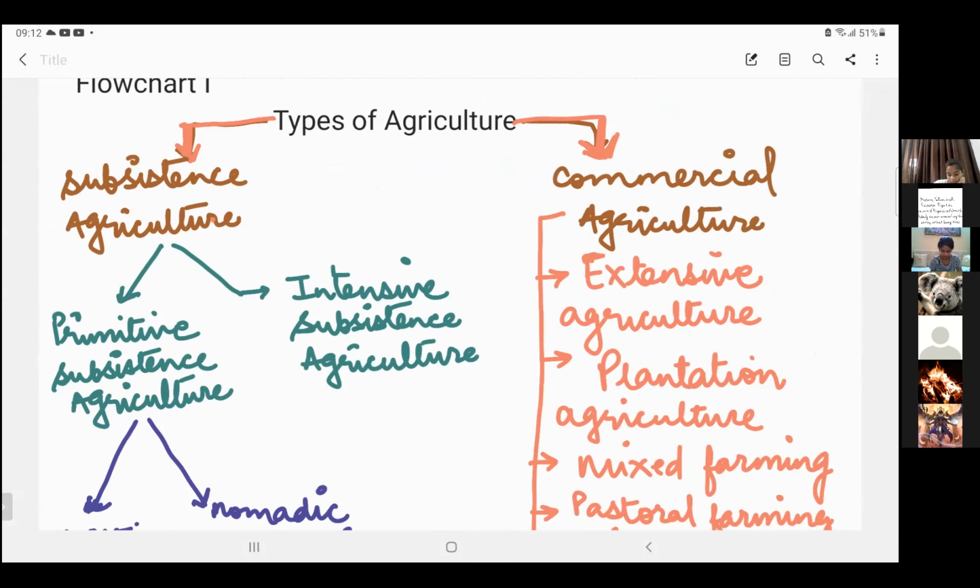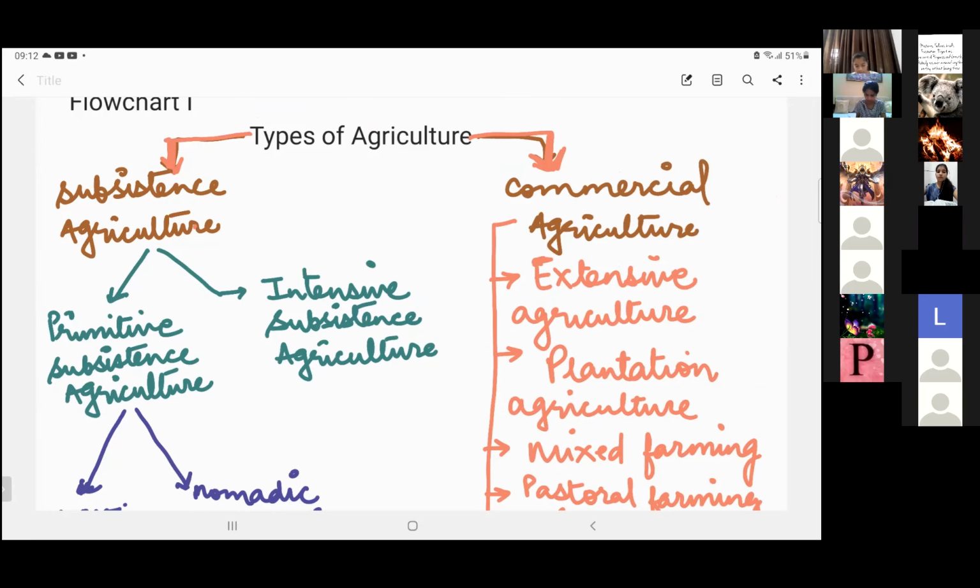Now, when we talk of subsistence agriculture, what is the meaning of subsistence? Can anyone tell in the class? What do you mean by subsistence? Ma'am, to grow crops in a quantity that fulfills the requirement of our home and our family.